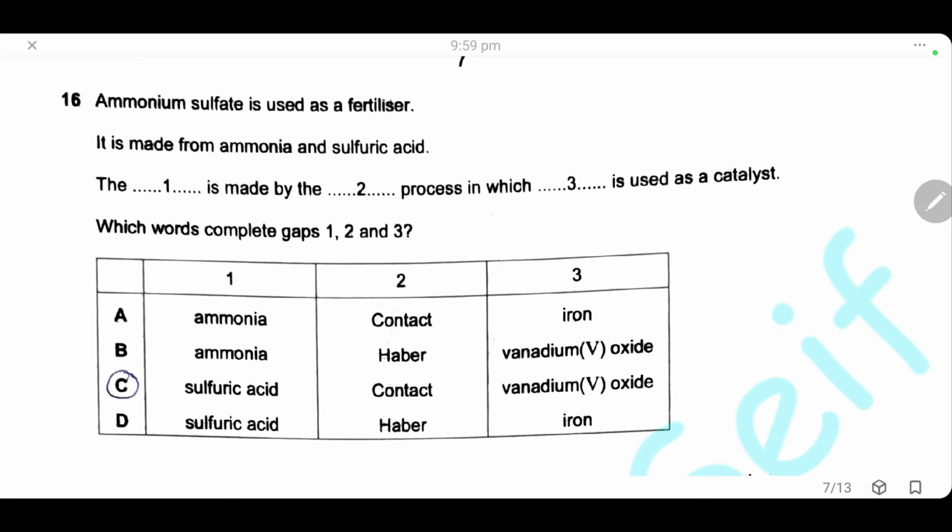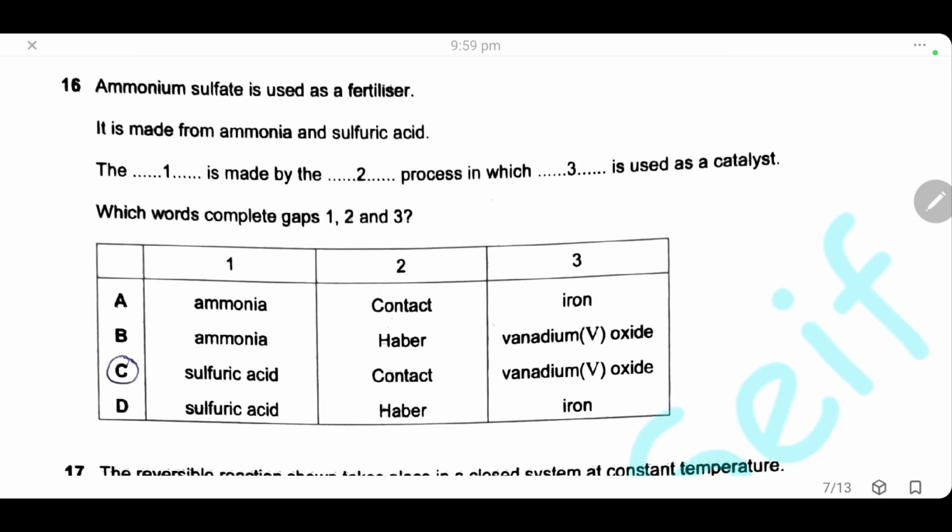Question 16. Ammonium sulfate is used as fertilizer. It is made from ammonia and sulfuric acid. Here we have to complete the sentence with one word from each column. Which words complete the gaps 1, 2, 3? So here we have to choose the correct answer in these three columns. Sulfuric acid is made by the contact process in which vanadium pentoxide is used as catalyst. This is the only correct statement and the answer is C.